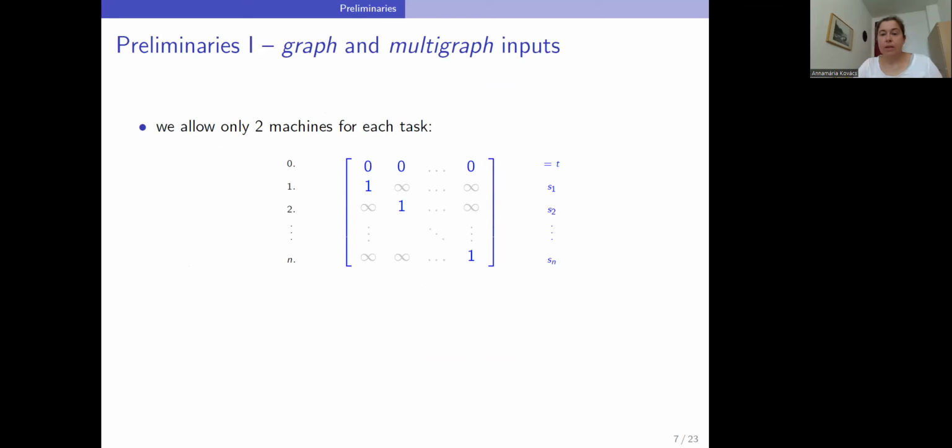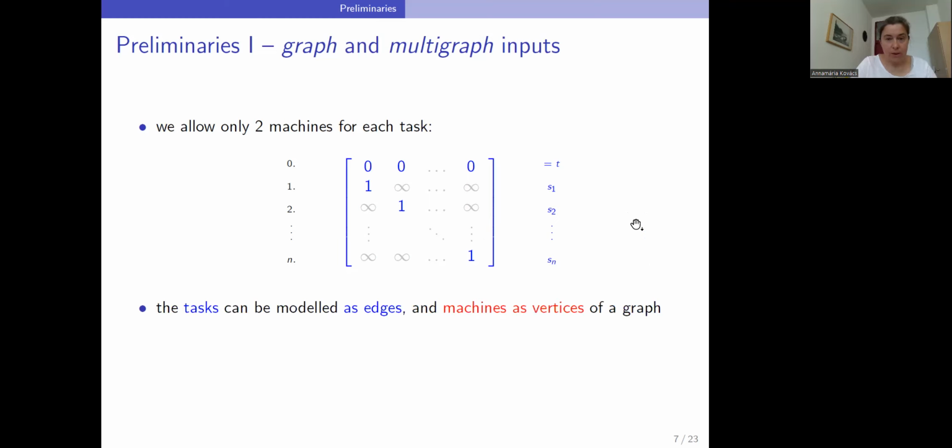A basic idea is to consider only input instances that allow just 2 machines for each task, by setting the other costs of the tasks to some very high value. And such inputs can then be modeled as a graph or a multi-graph, where the vertices correspond to the machines and the edges correspond to the tasks.